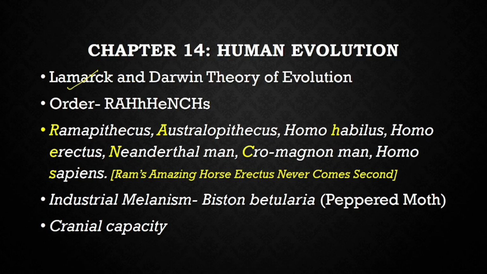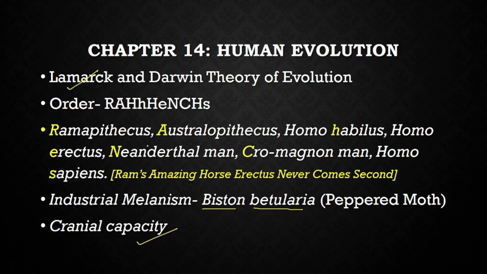Biston betularia is another scientific name that can be asked in the examination. When you write it, underline it: the first letter of the first word should be capital, the first letter of the second word should be small, and they should be underlined. It is the scientific name of the peppered moth. Here I have also written all the names in italics. Homo sapiens, Homo habilis, Homo erectus are all scientific names, so they should be written accordingly.